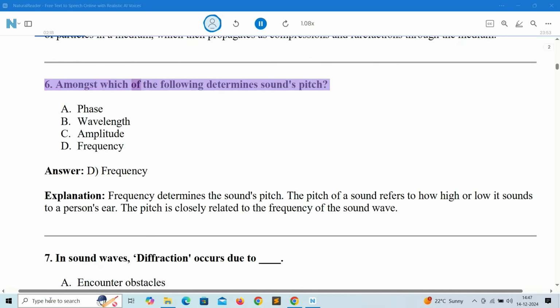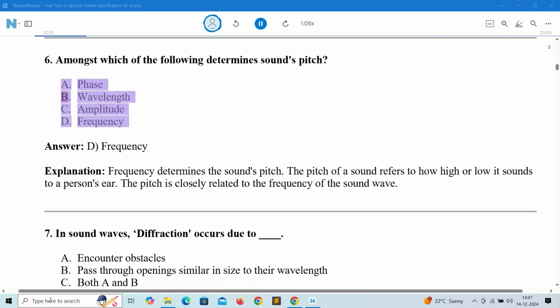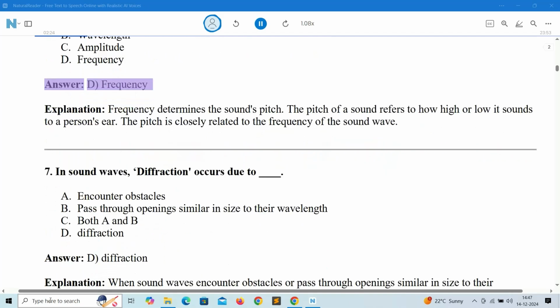6. Amongst which of the following determines sound's pitch? A. Phase, B. Wavelength, C. Amplitude, D. Frequency. Answer: D. Frequency.